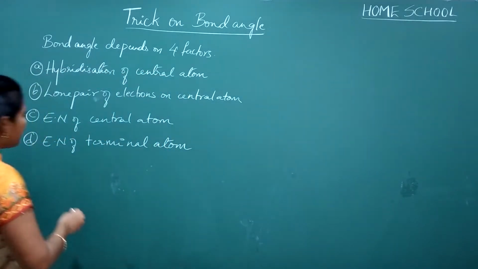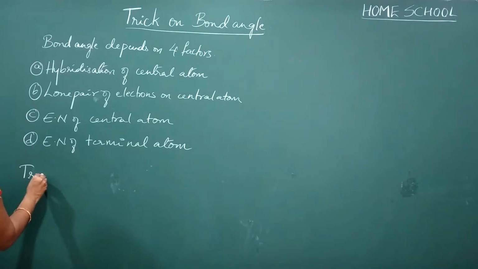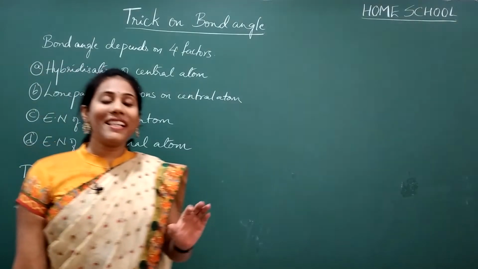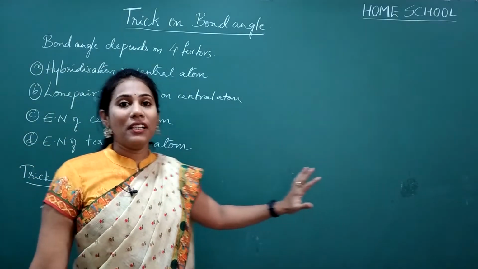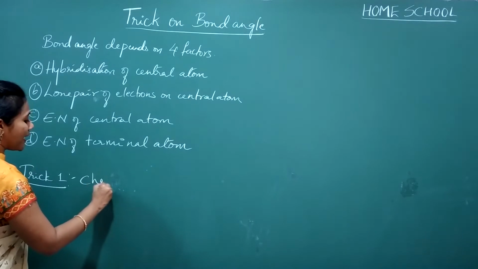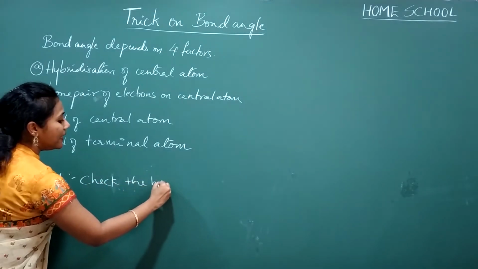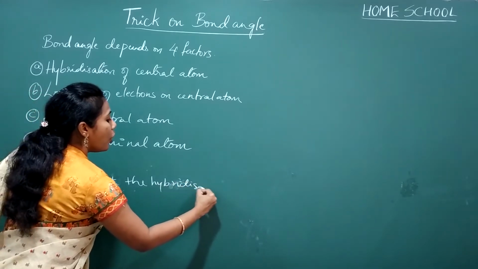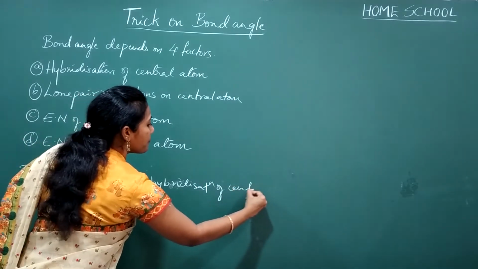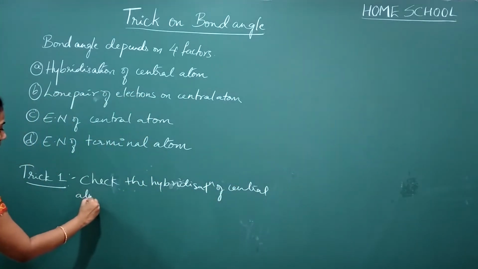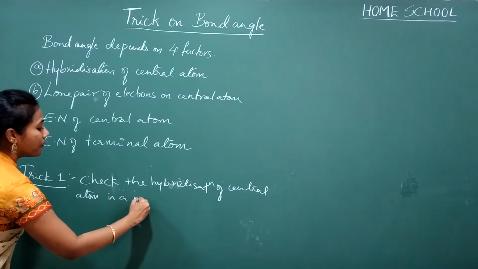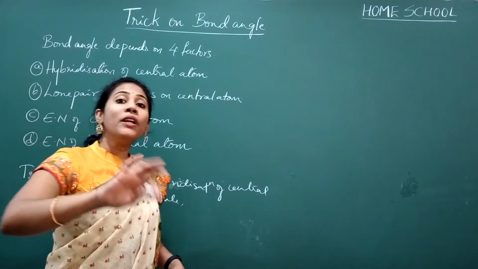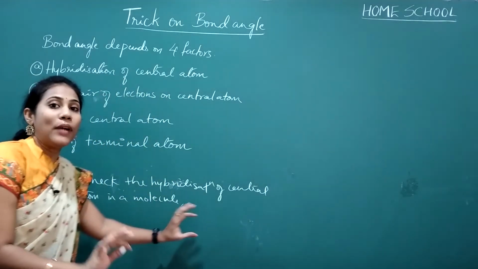Okay, so the trick number one. First, you have to check the hybridization of central atom in a molecule. Okay, and more the S character, more will be the bond angle. This is the trick you have to remember.